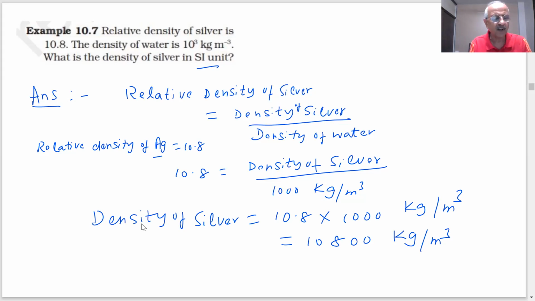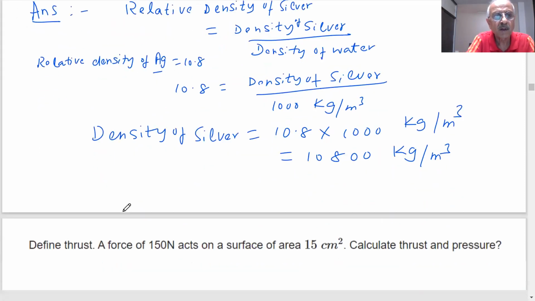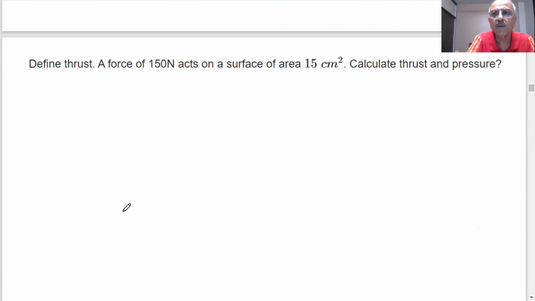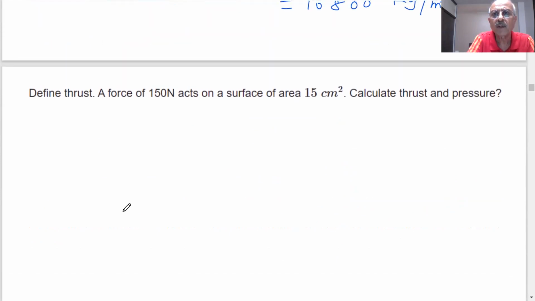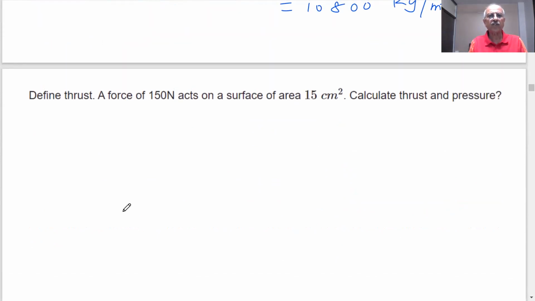So by using the formula of relative density, they can ask us in the exam to find the density of a substance. Also, we can find the densities of substances by using the formula of relative density. This is the application part which we are doing, students. We have been doing thrust, force, density, relative density.